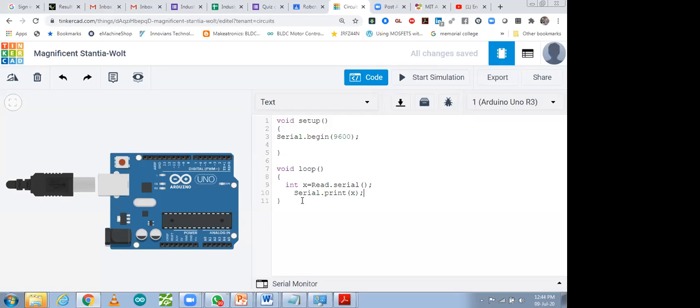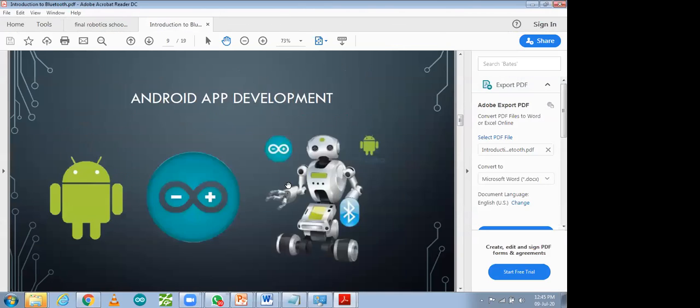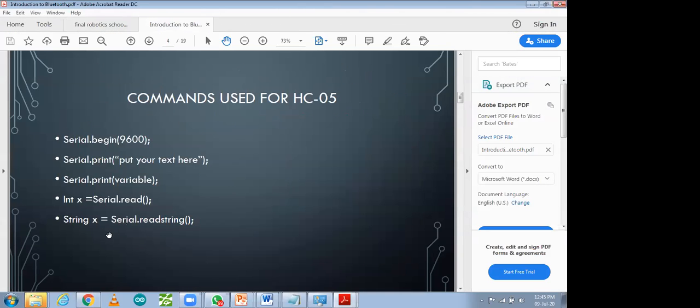So this one I did. Nothing, only two lines of code I have written: reading the serial value and after that printing it. That same thing I did over here in the coding. So this we have to do.